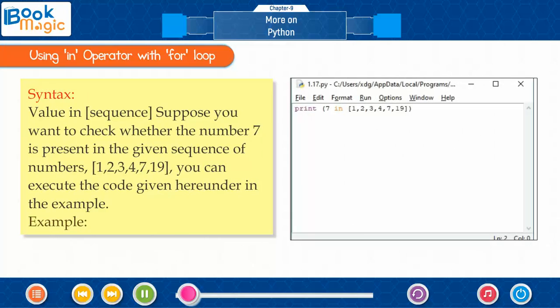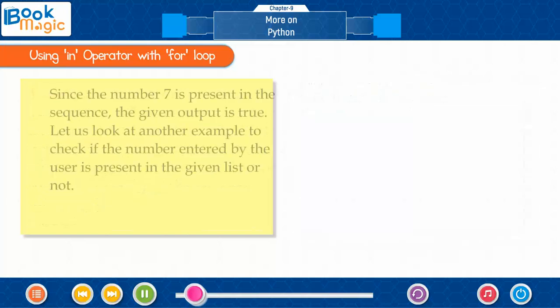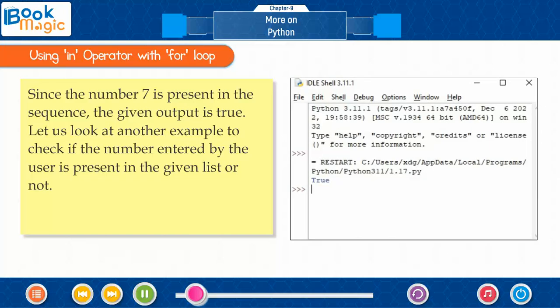Syntax: value in sequence. Suppose you want to check whether the number 7 is present in the given sequence of numbers 1, 2, 3, 4, 7, 19. You can execute the code given here in the example. Since the number 7 is present in the sequence, the given output is true.